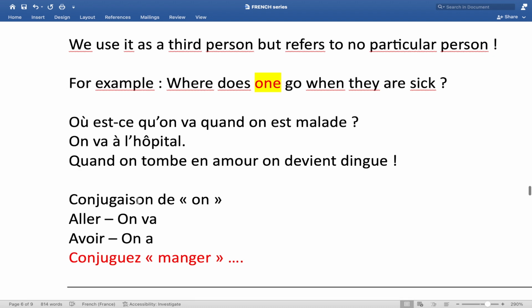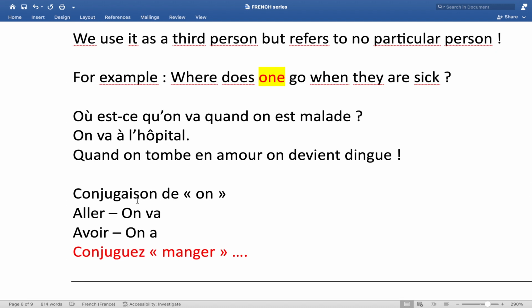Now, as I've mentioned, the conjugation of the pronoun on is the same way you would conjugate il or elle, the third person singular. So the verb aller, to go, we conjugate as on va. The verb avoir, to have, we conjugate as on a, the same way we would conjugate with il a, elle a. So here also it is on a.